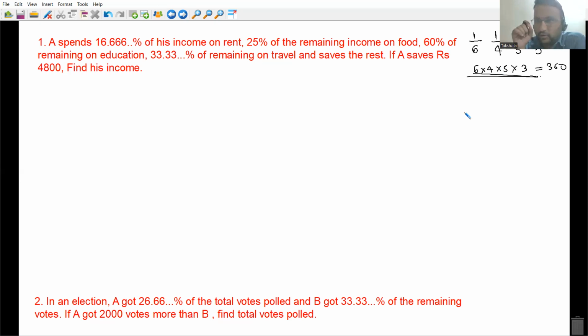whenever some actual number is given in the question, assume some variable. If the actual number is not given in the question, don't assume the variable. It's fine if you don't assume the variable. Over here, 4800 is the actual number, everyone. So we will use the variable. So look here, first method. Second method is much shorter one. First, let's have a look at lengthy method, everyone.